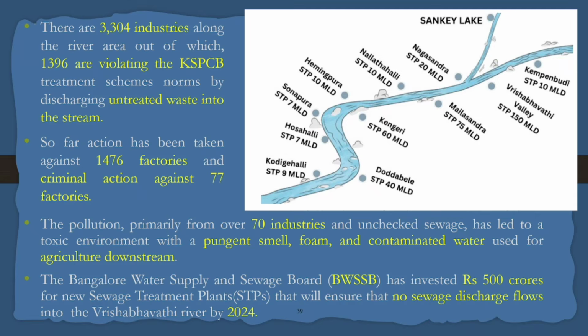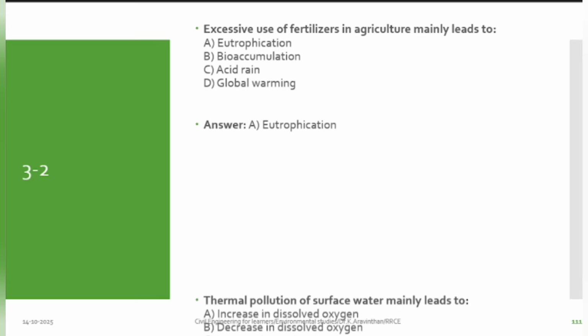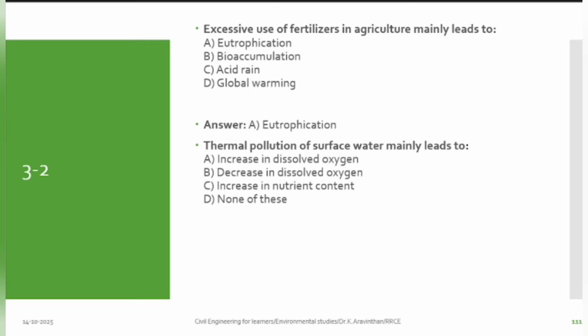Answer this MCQ question. Excessive use of fertilizers in agriculture mainly leads to eutrophication. Thermal pollution of surface water mainly leads to decrease in dissolved oxygen.